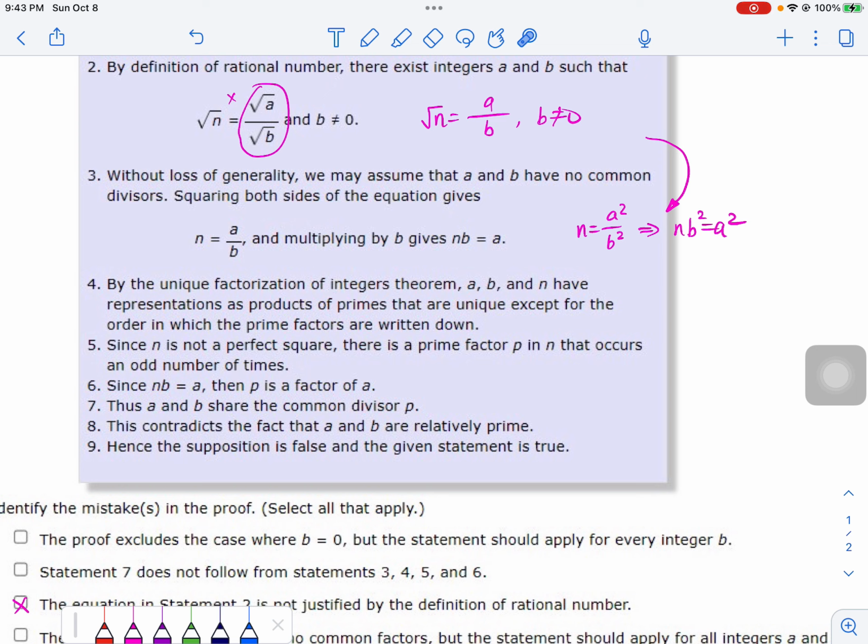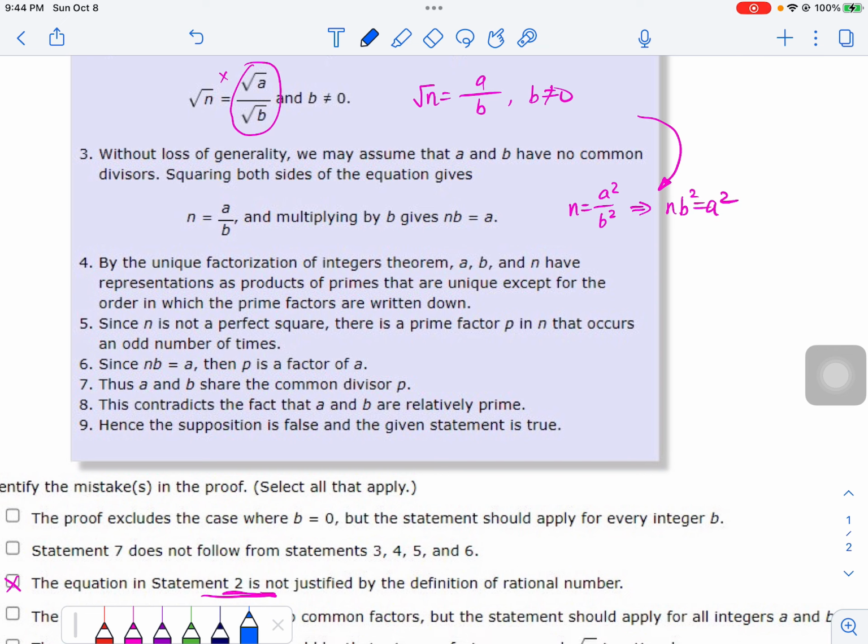That means here they can be written uniquely as a product of primes, and here also uniquely as a product of primes. They are the same, except possibly the order of the primes may be different. For instance, suppose this can be written as 5 times 3 and this is 3 times 5. They're the same, just the order may be different, but they should be considered the same. That's what number 4 says. Nothing wrong I can see from that statement.